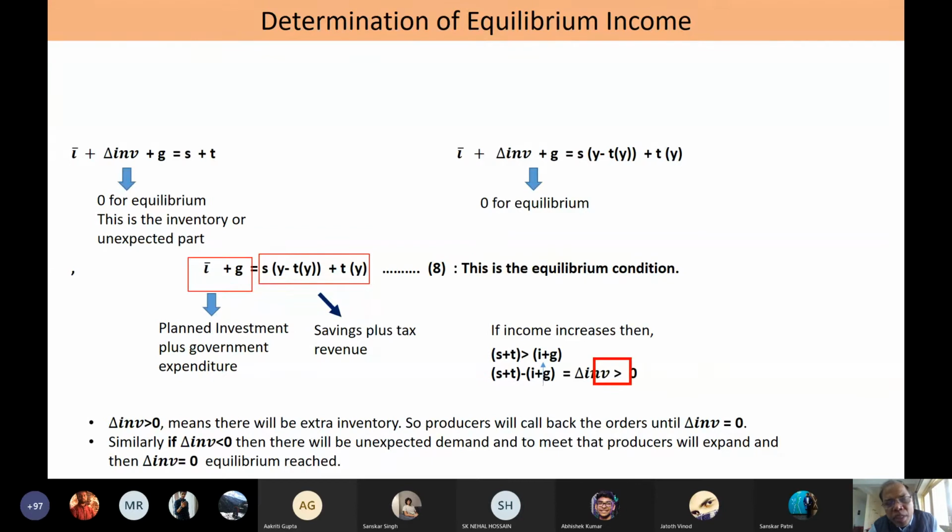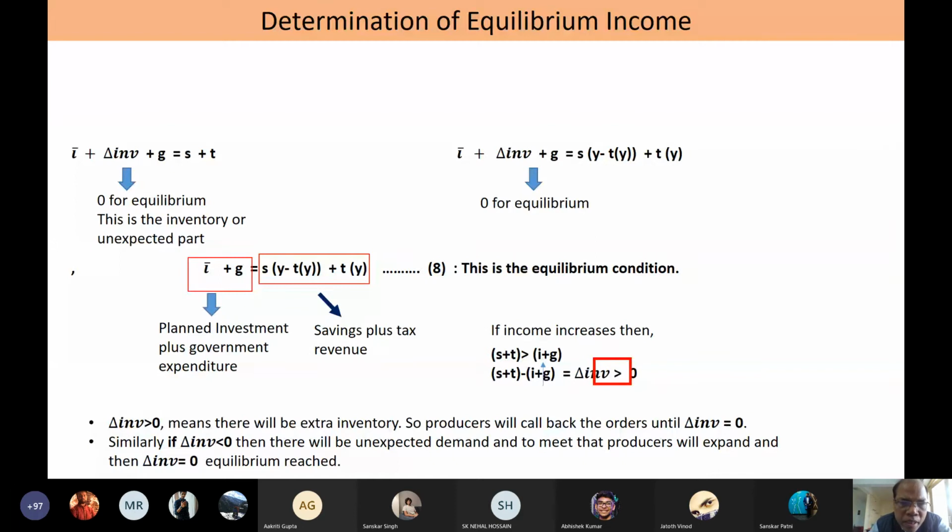So if daily inventory is negative, there will be unexpected demand, and to meet that, what the producers could do is they will expand the production, expand the output until daily inventory becomes zero, which would be possible only at equilibrium. So the equilibrium income is the necessity for every economy of the world.